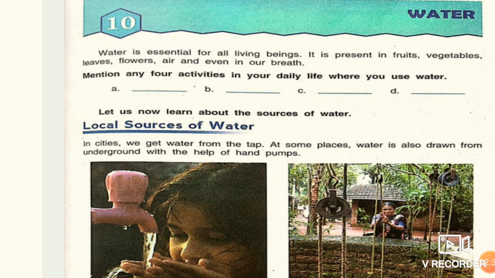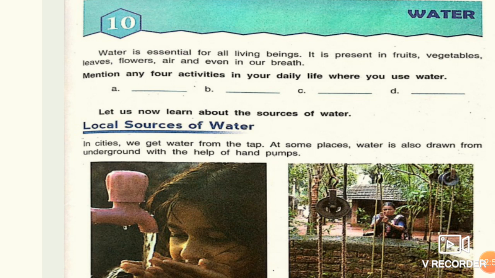Children, one thing I have to mention: in the first line, water is present in leaves and flowers also. When you press leaves between papers, you can see the paper become wet, which means leaves contain water.